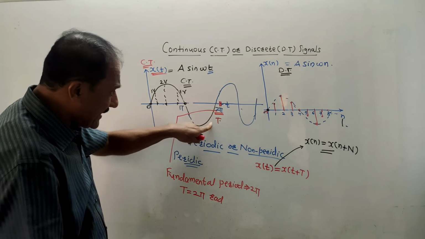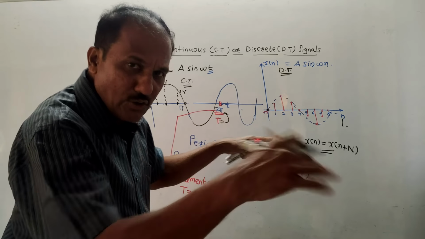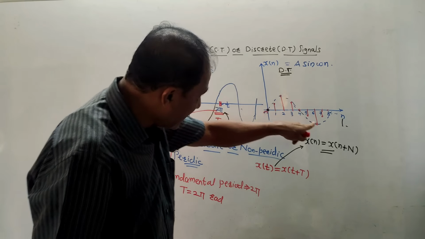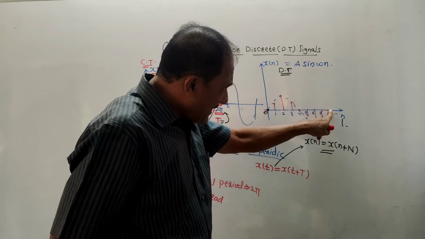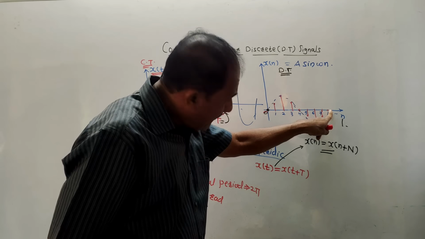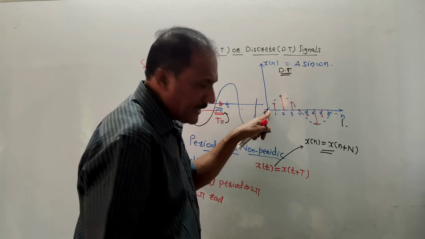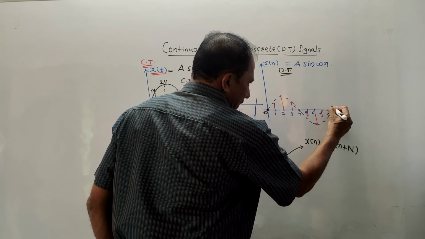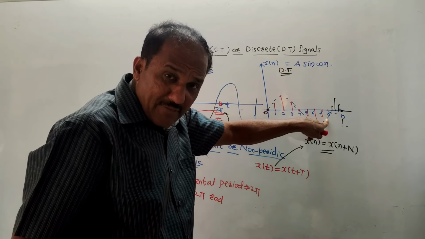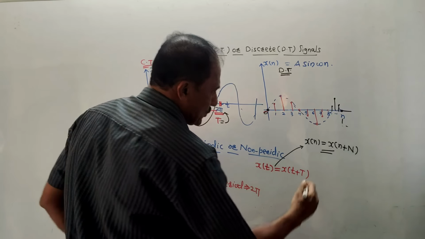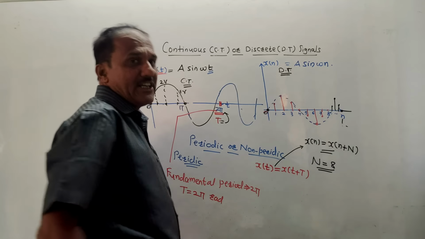Now in this case, what I said, capital T is equals to 2 pi. That means after 2 pi, values repeat, signal repeats. In this case, I have written few numbers like 0, 1, 2, 3. You can well say after value 8, when n is equals to 8, you are getting 0 as like the original case. Again after 8, you are going to get the same diagram like this. So 8 is the value after which signal repeats. So fundamental period for discrete signal in this case is n is equals to 8.